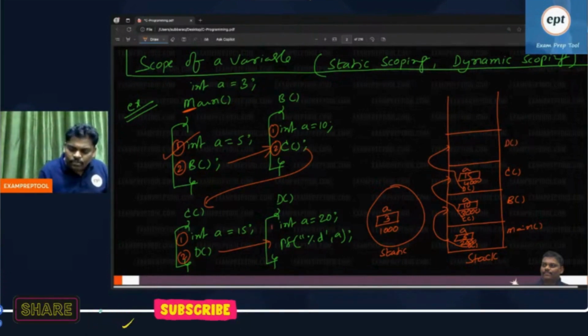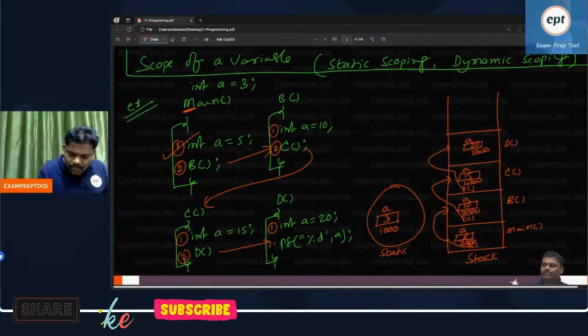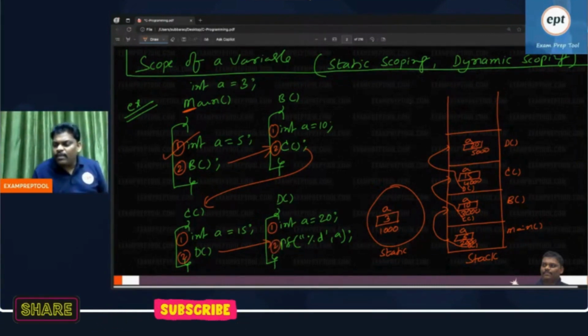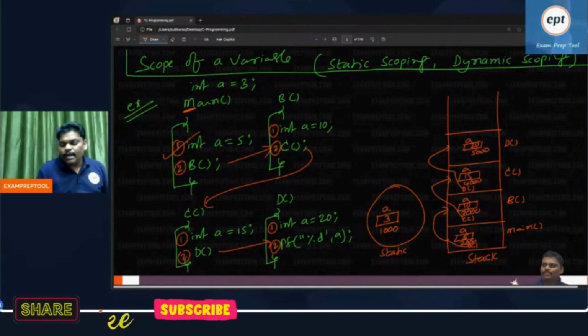In the D, first one, A is equal to 20. Okay. Address is 5000. So first line is over. Now listen, second line. Can anyone help me now? I am in the D function. Everyone observe. Print A. What is the answer?